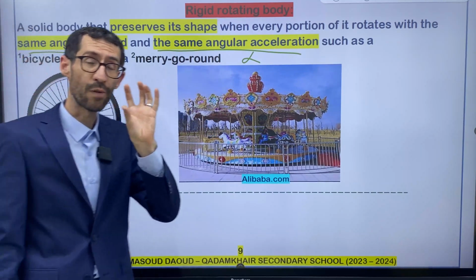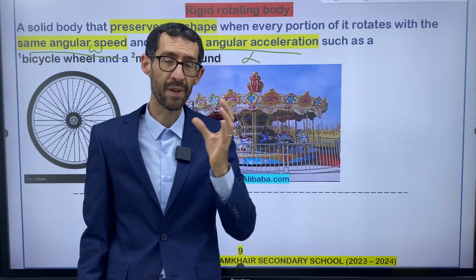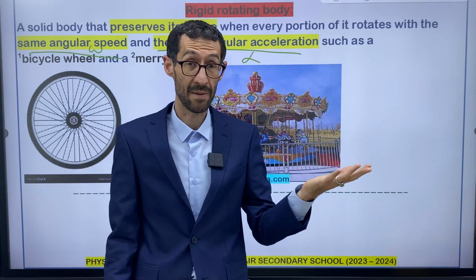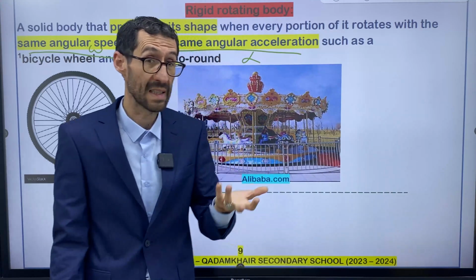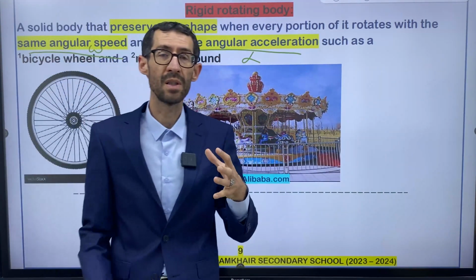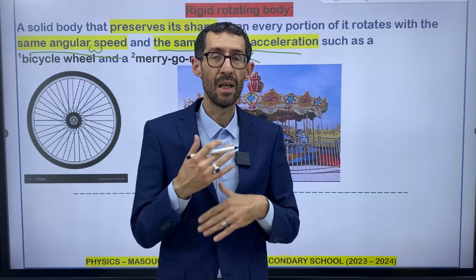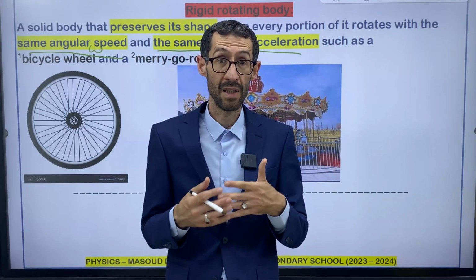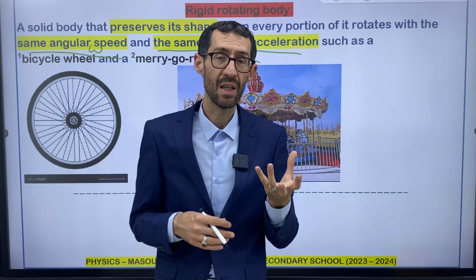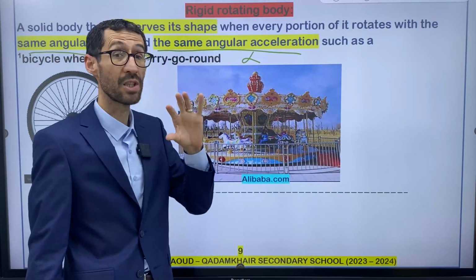Because the center of the stars rotates with a different omega and alpha than the atmosphere of the stars. That's why they are not considered rigid rotating bodies. And that's why the shape of the stars changes perpetually, constantly, and you cannot say they are rigid rotating bodies.